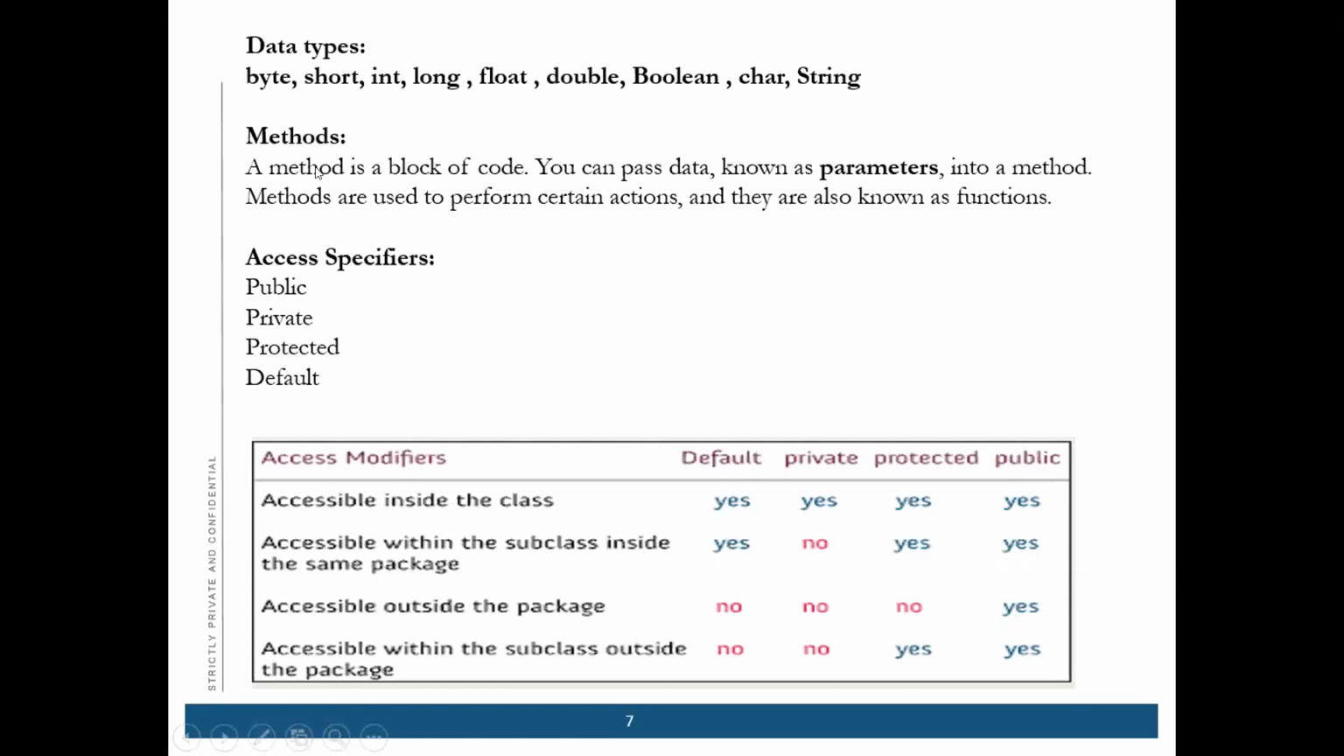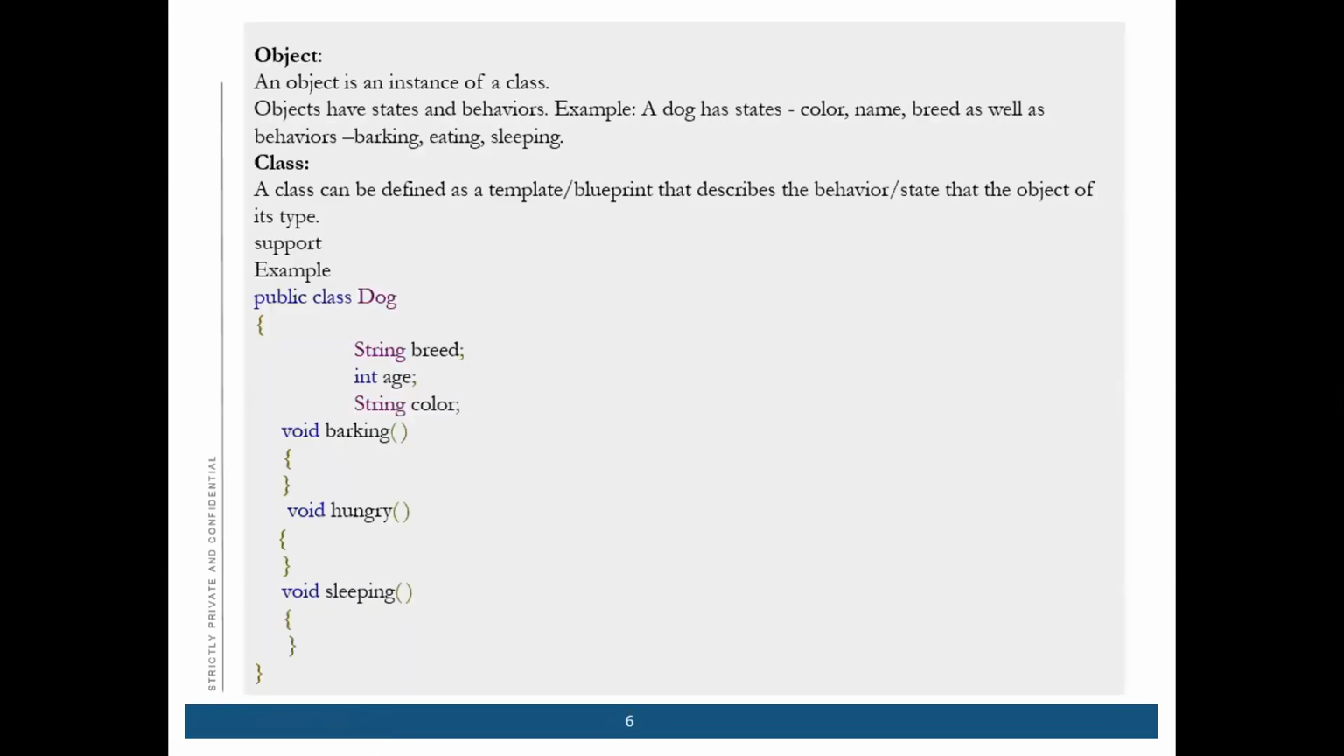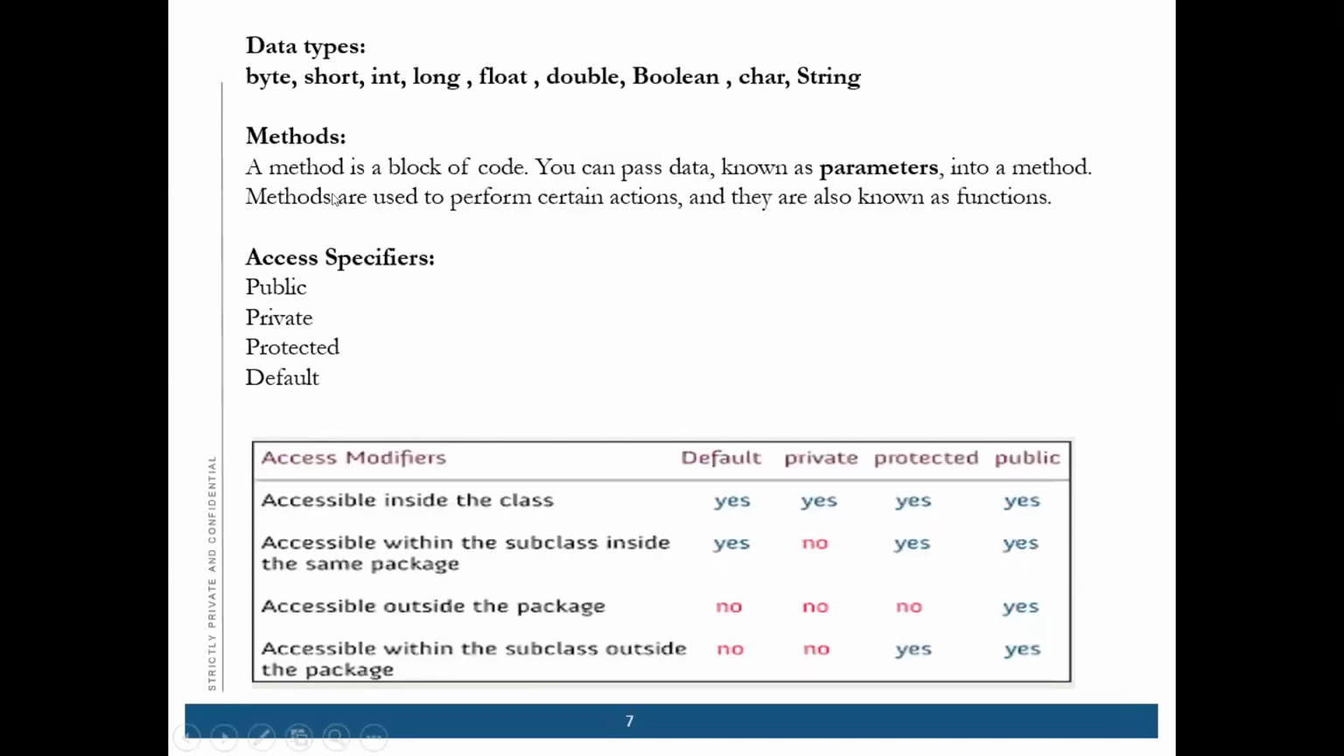I was talking about the method. In the previous example, these are all the methods. A method is a block of code. You can also pass parameters through the method, and methods are used to perform certain actions. They are also known as functions. In C and C++ they are known as functions, but in Java we usually call them methods.